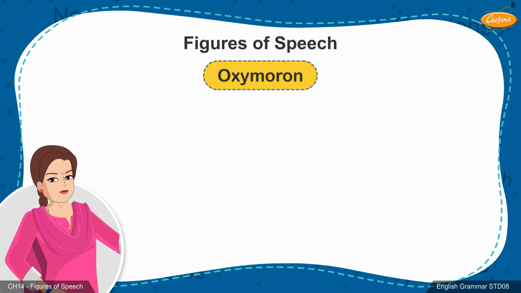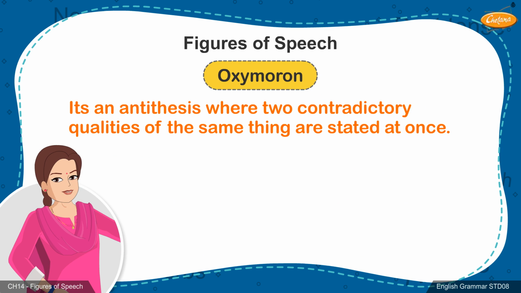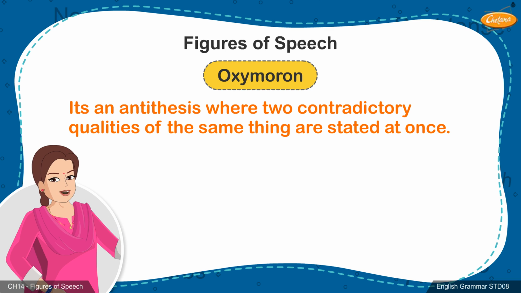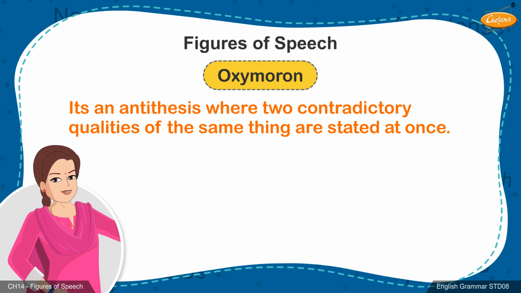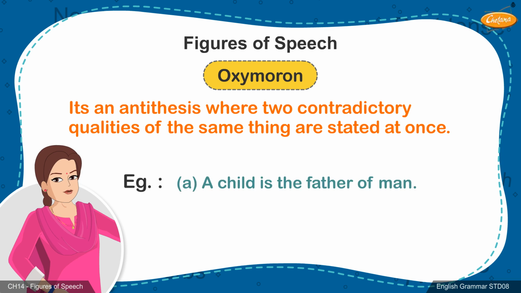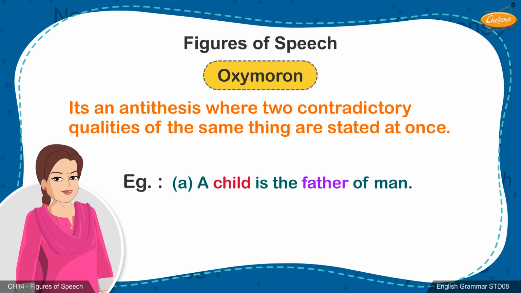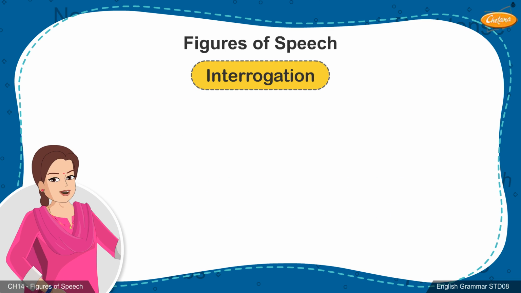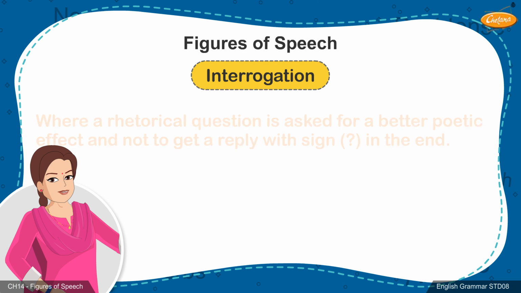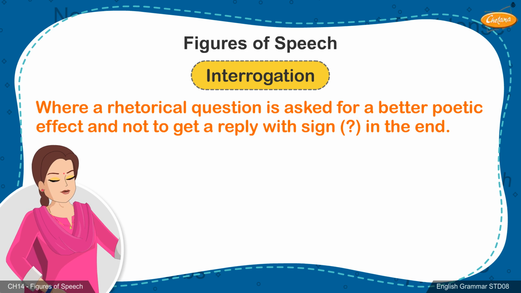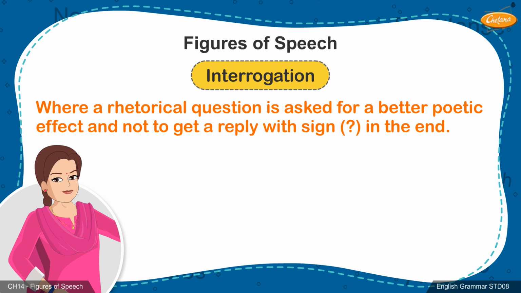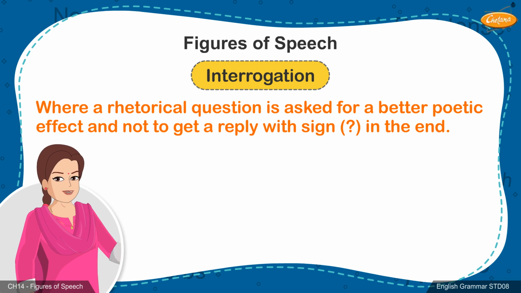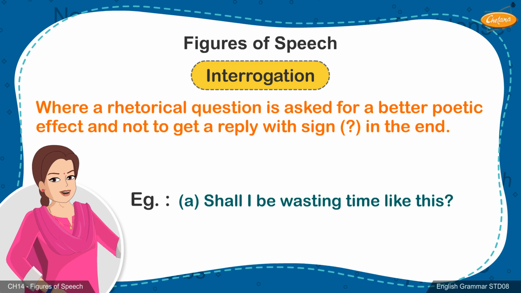6. Oxymoron. It is a special form of antithesis where two contradictory qualities of the same thing are stated at once. Example: A. A child is the father of a man. B. A doctor has to be cruel to be kind. 7. Interrogation. Here, a rhetorical question is asked not with the intention of receiving an answer, but for a better poetic effect. Example: A. Shall I be wasting time like this?